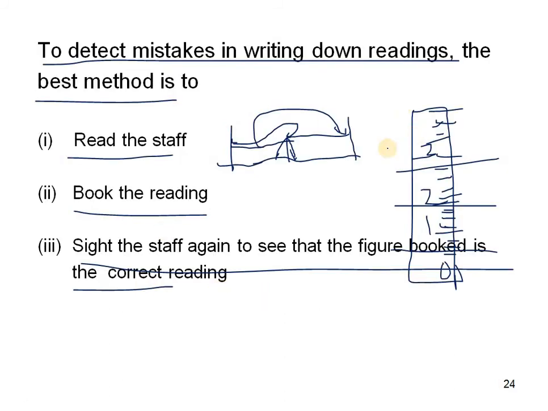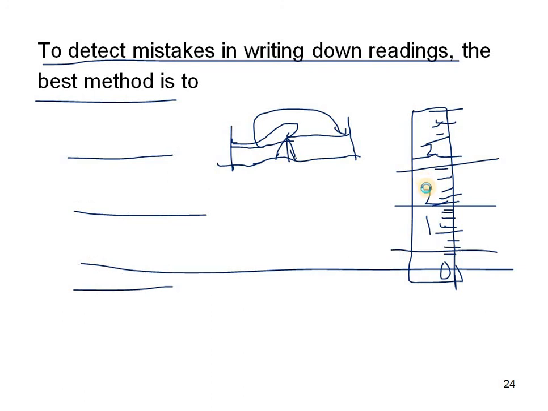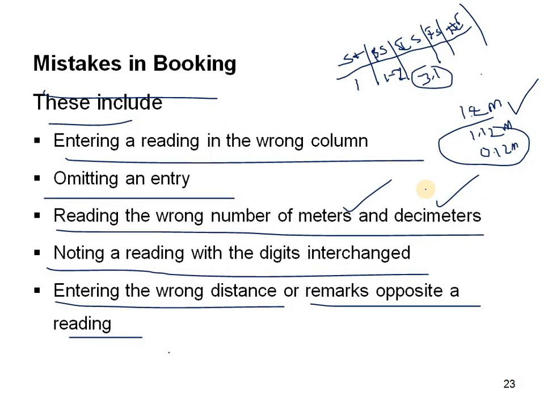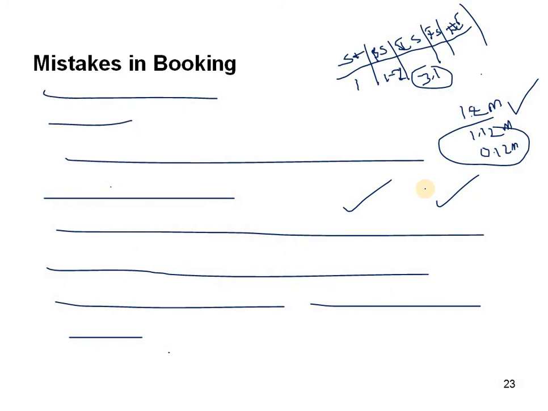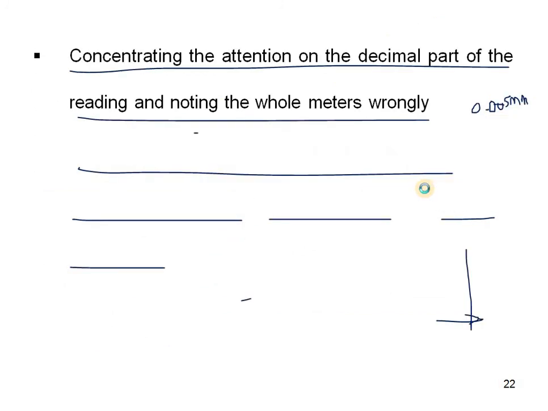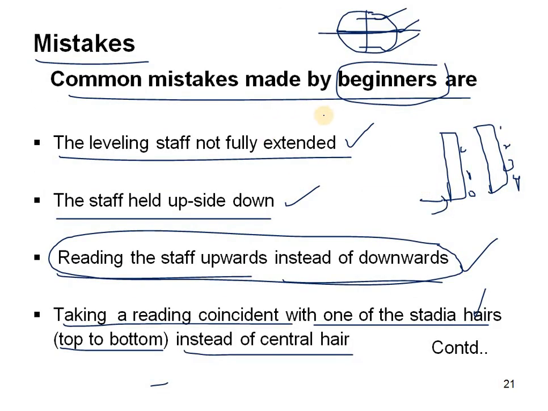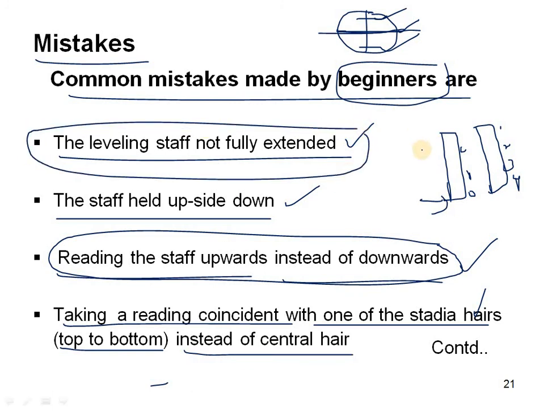So finally these are the mistakes in the field books. Generally beginners will make more mistakes also. Proper fixing of the tripod stand is also a mistake. Sometimes the tripod legs will not be extended to the bottom, and they will not be fixed on the ground properly.